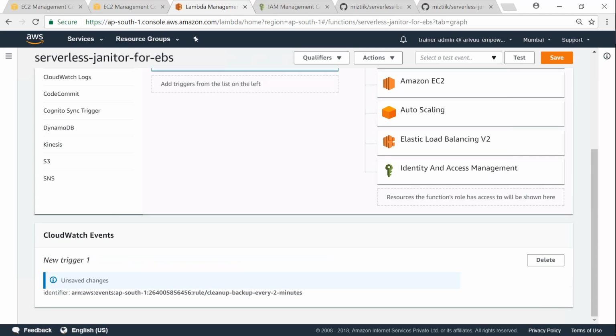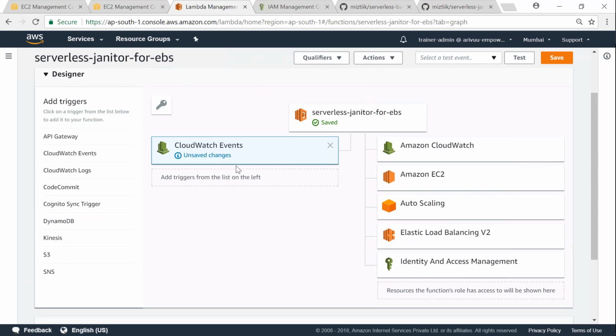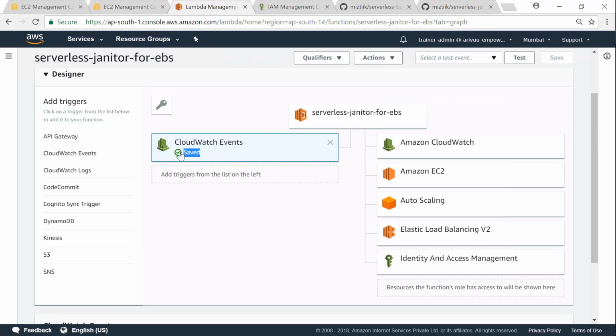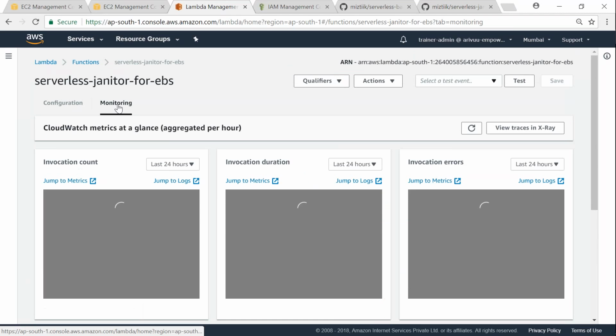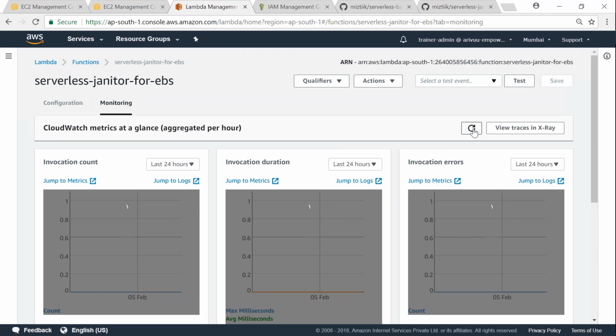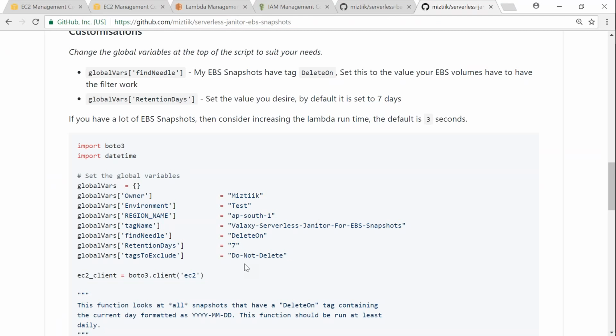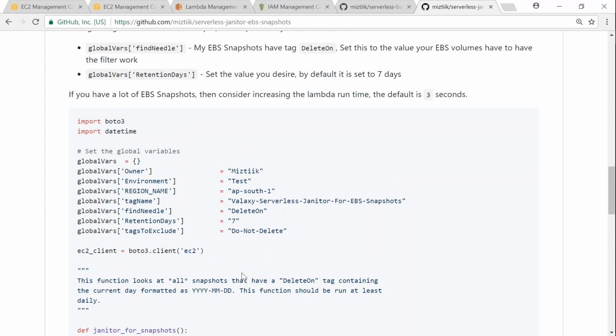Click on add. And once again, it's going to say these changes are not saved, so let us go ahead and save it. It is saved now. If I go to my monitoring section and refresh once again, there are no invocations at this moment in the invocation count. In 2 minutes it is going to invoke and say that nothing has happened, because what this script does is check whether there are any snapshots that are going to be deleted today, that is, matching today's date. Then it is going to delete them.